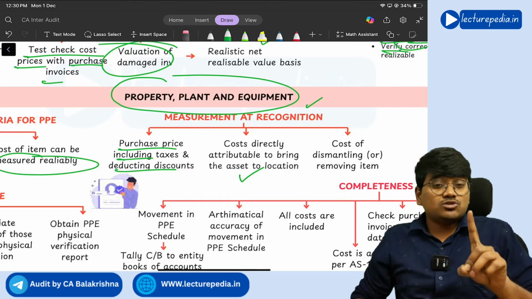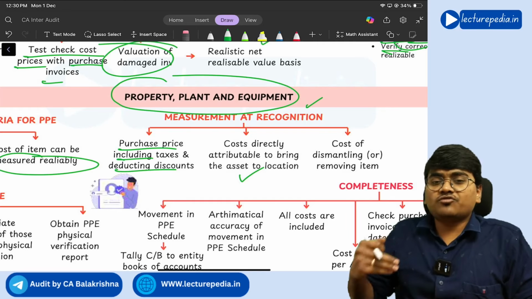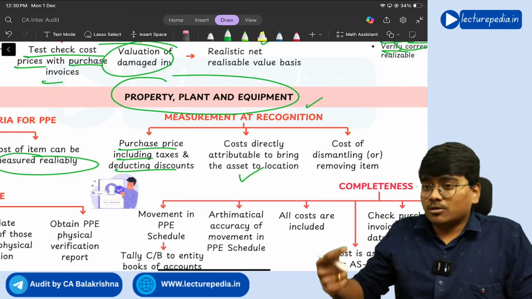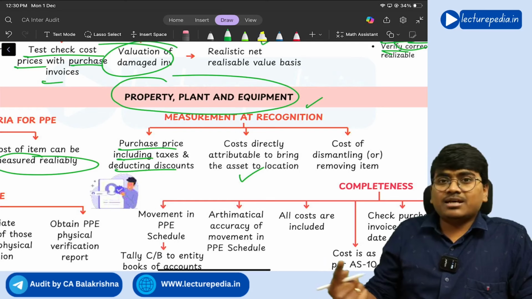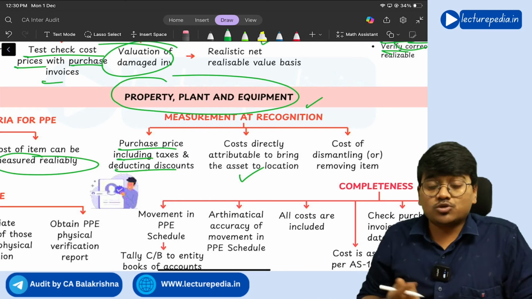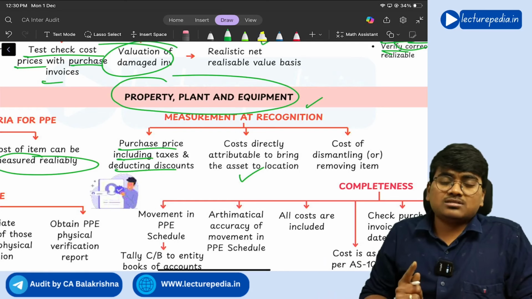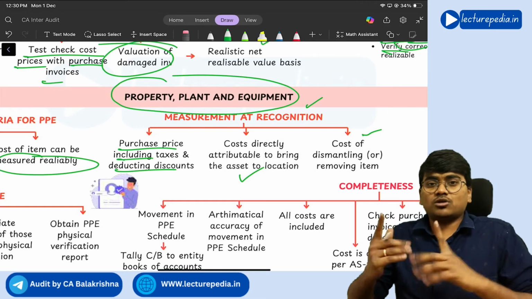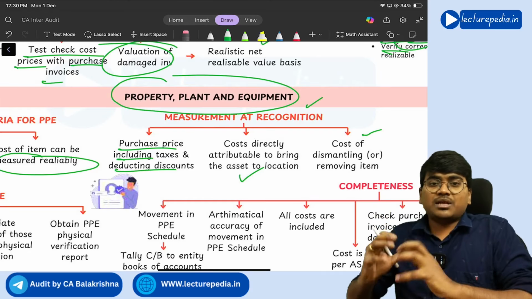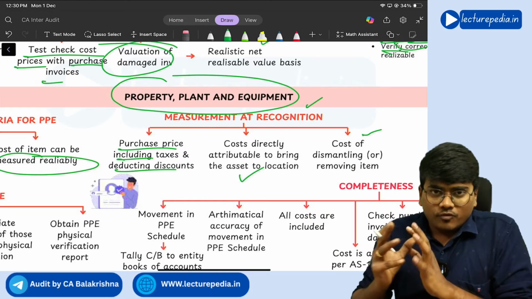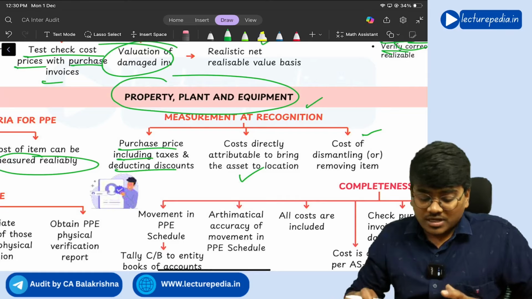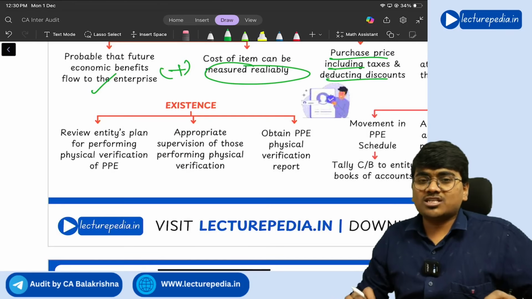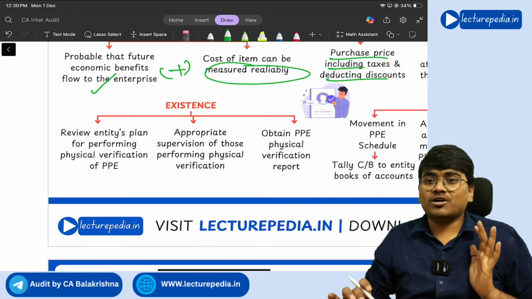Next, in case of some types of assets, after the useful life is completed, you need to dismantle it and clean up the area where the asset has been set up. So in case this asset requires such dismantling, cost of dismantling and removing the item will also be added to the cost of asset, and at this price the value of asset will be recognized at the time of recognition.